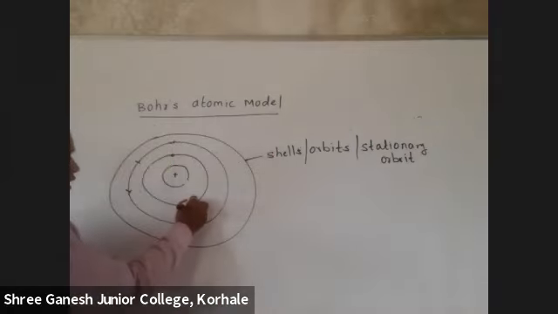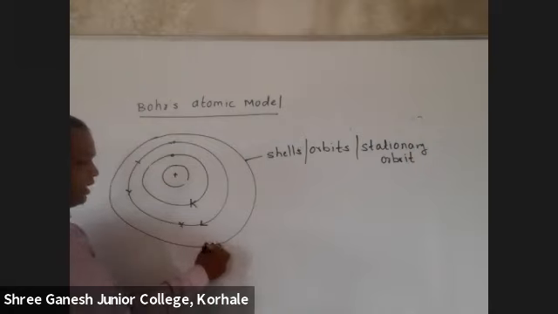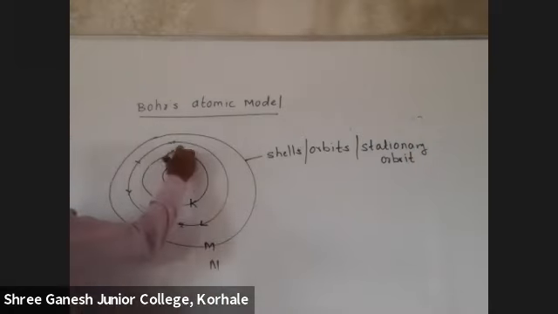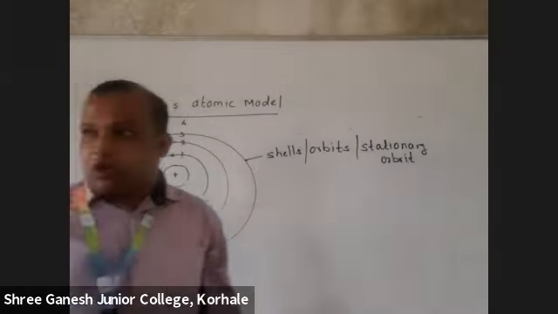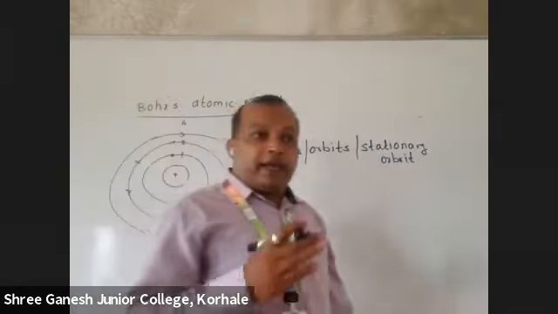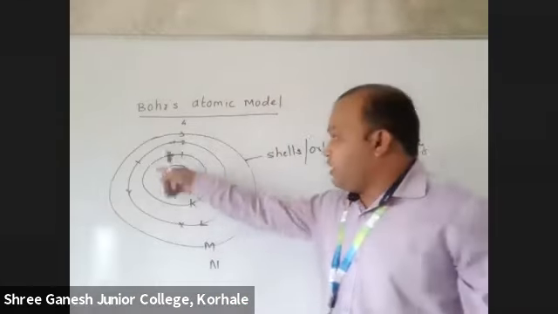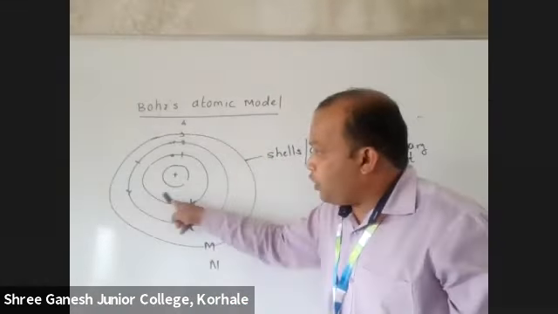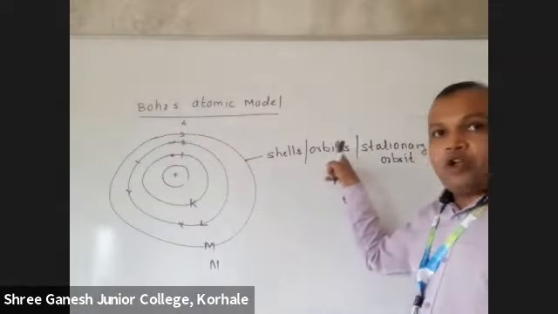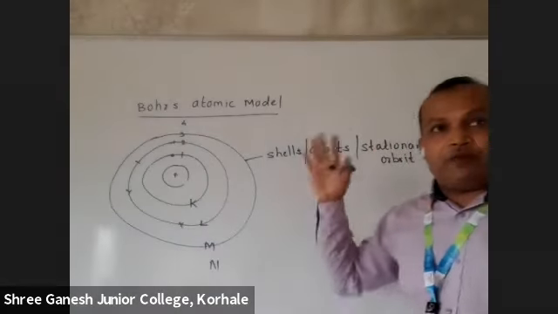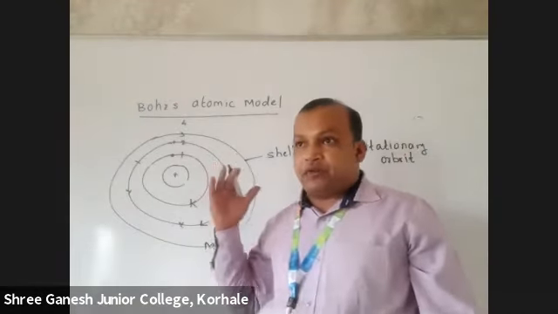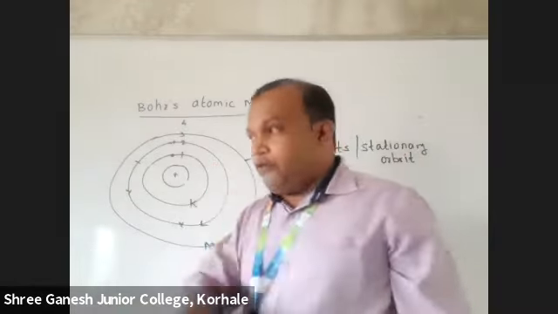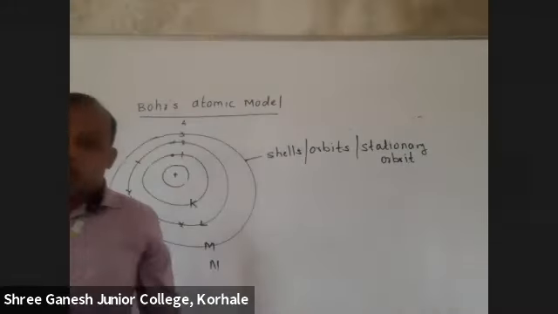Okay, you know the first shell is called the K shell, then L, M, N, or we can say first shell, second shell, third shell, and fourth shell. So, what is the first postulate? That the shells, or whatever electrons revolve in, are called shells, orbits, or stationary orbits. Why stationary? Because while revolving, its energy will not change. That's why it is called stationary. So, all of you write down the first postulate.